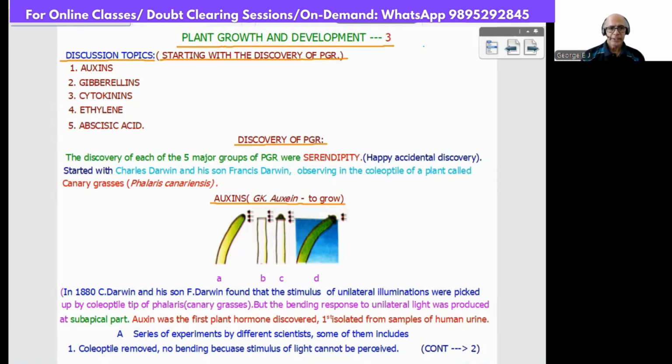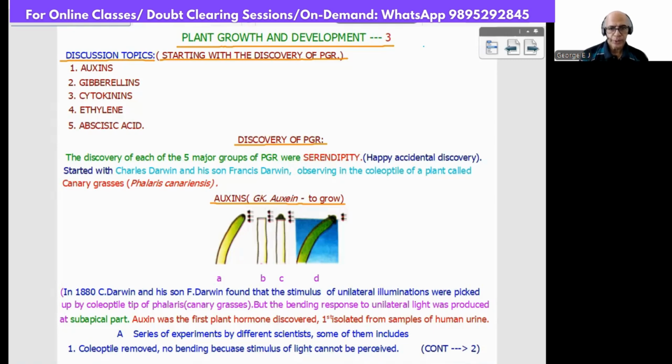In this case, it started with Charles Darwin and his son Francis Darwin observing the coleoptile of a plant called canary grass, scientific name Phalaris canariensis. That is how the discovery took place. After that, you can find a diagram. It is a famous bioassay test for auxin that we will be discussing as we continue.